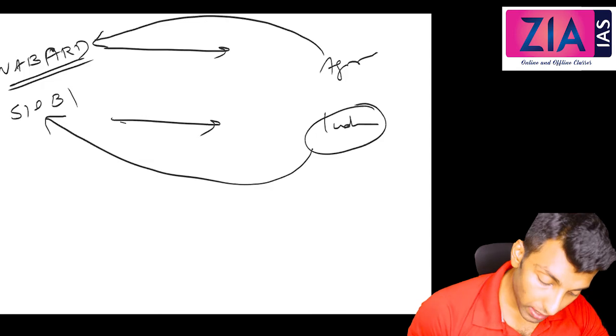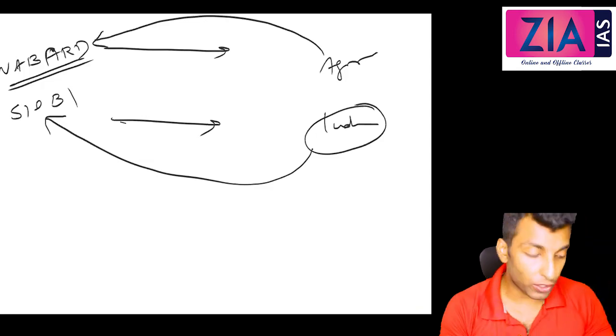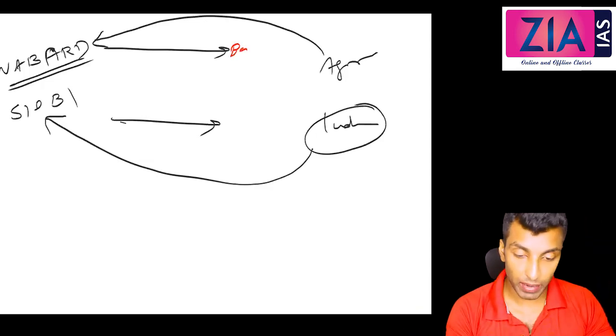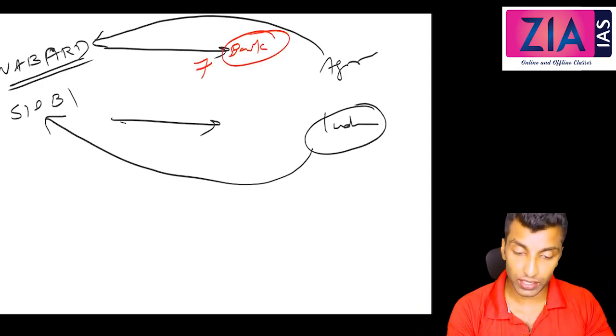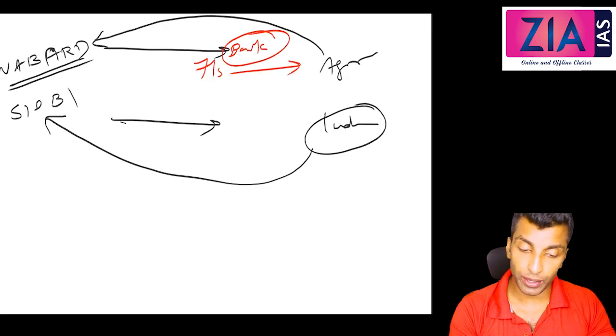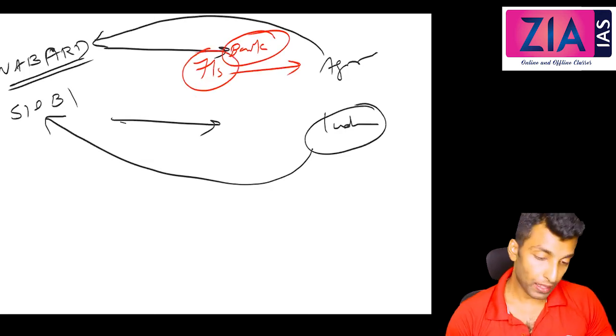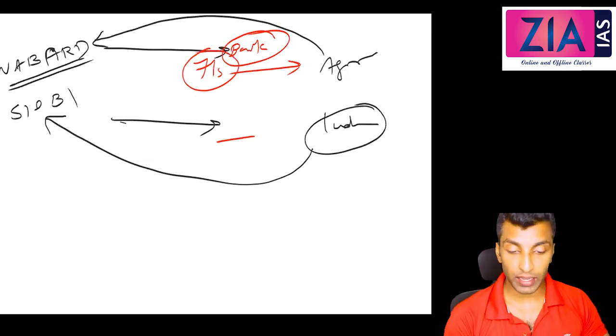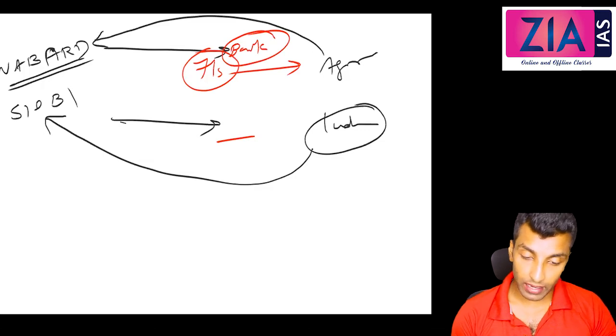That's what I mean by refinance. NABARD will provide funds to banks and financial institutions and ask them to lend to the agriculture or industry sector. There is no direct finance, rather refinance.